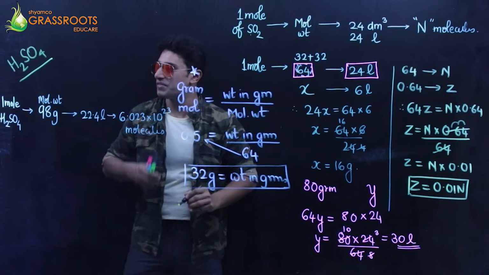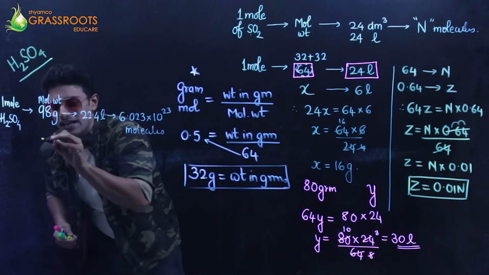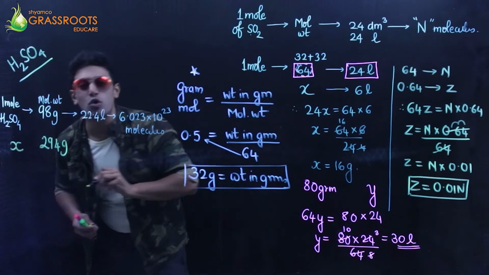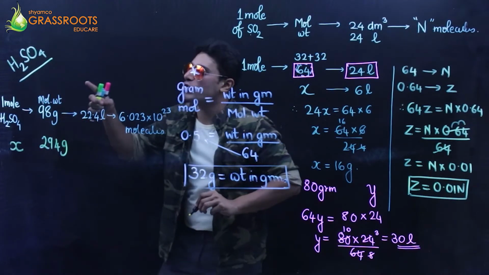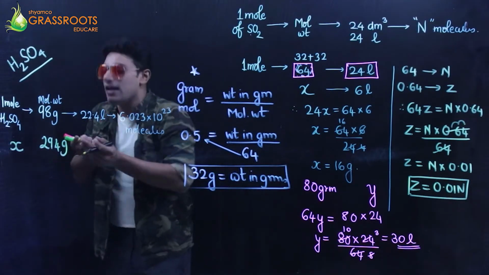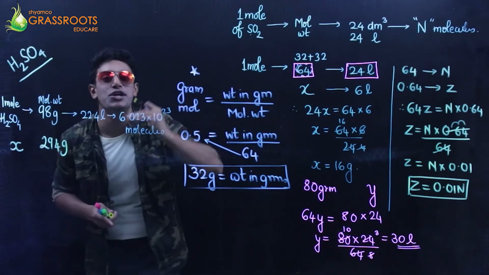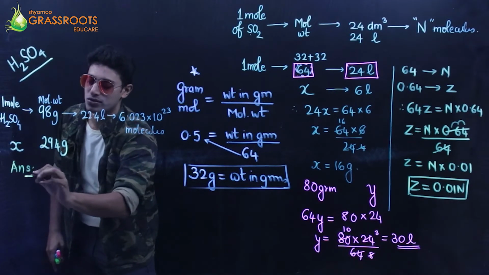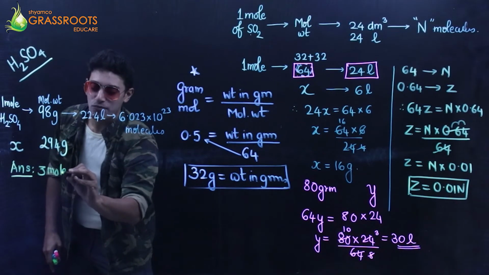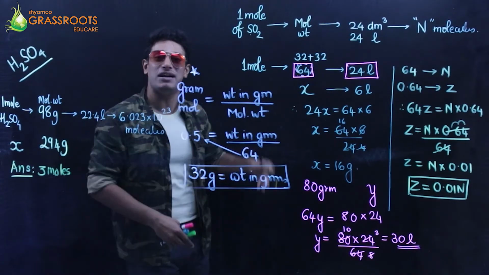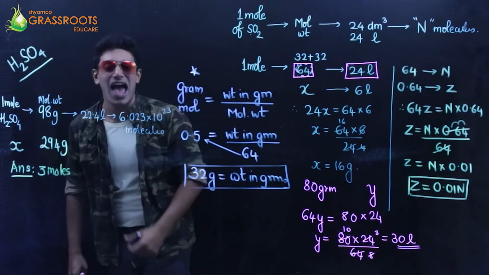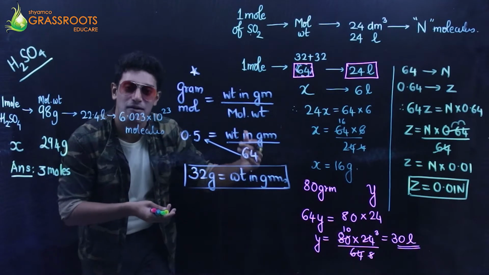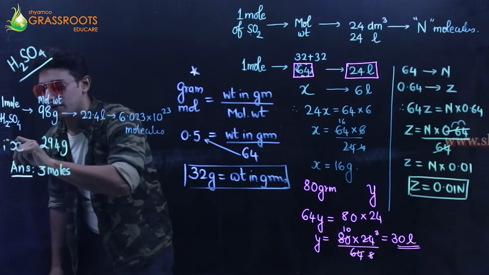Let's begin. They are asking me that in 294 grams, first, what is the number of moles present? If 1 mole occupies 98 grams of weight, then how many moles will constitute 294 grams? Cross multiply, you get the answer as 3 moles. That means I am working with 3 moles in my experiment right now. In the test tube, I have 3 moles. Fine, that's the first part of the question.